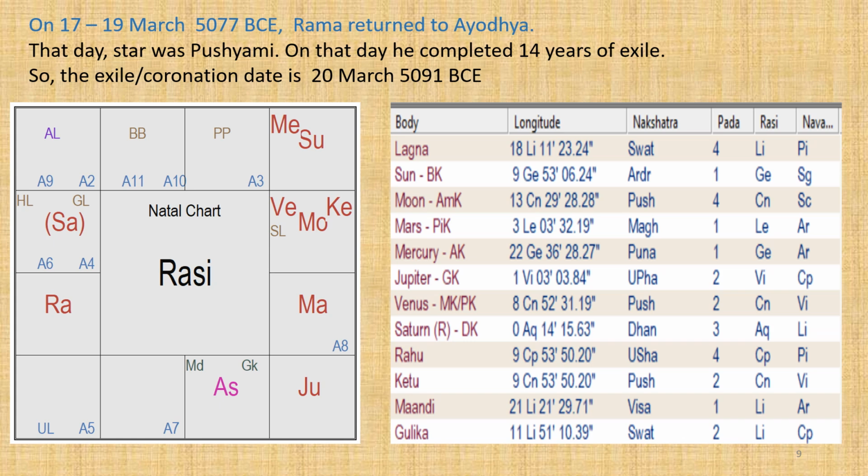So we can take the date of return to Ayodhya to be between 17th and 19th March 5077 BCE. And the date he left Ayodhya for Vanvas is 20th March 5091 BCE.